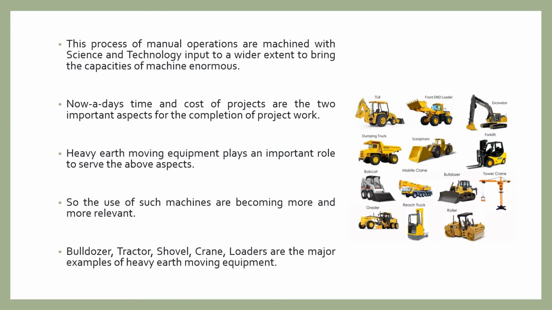As I told in the previous slide, almost all of the members of the heavy earth moving machines are self-propelled except a few of them like ripper and scraper, which may be trailed or towed. Since the progress of our civilization, men used to practice various kinds of hand tools like shovels, spade, axe, rammers for construction and farming work.